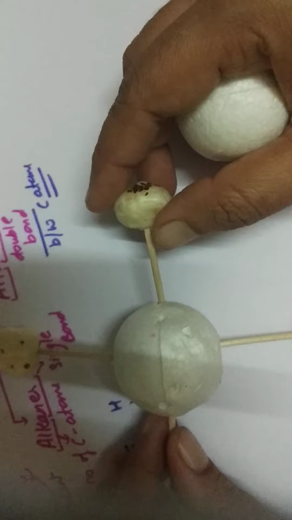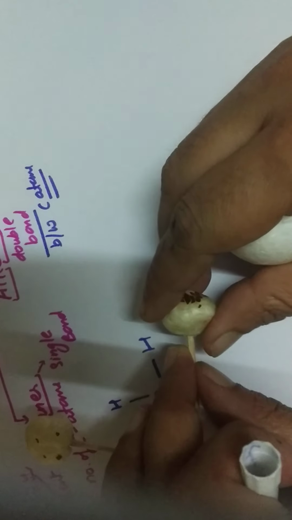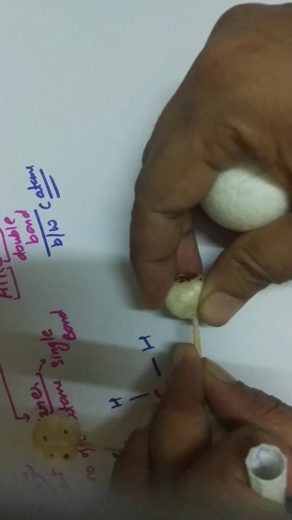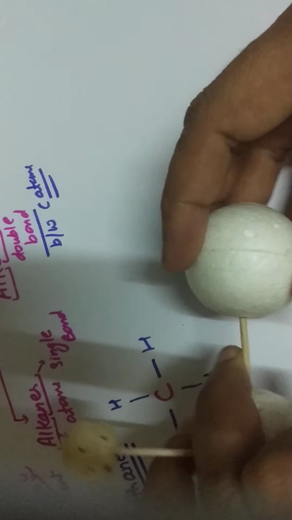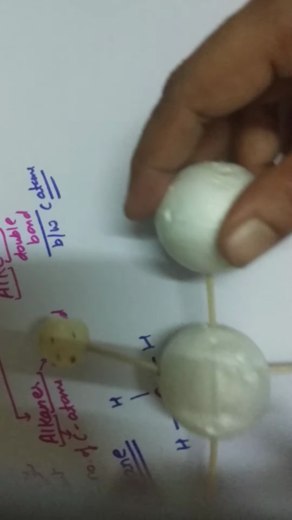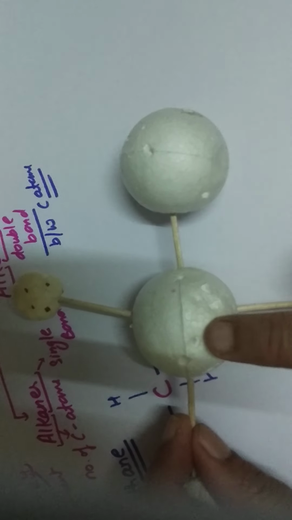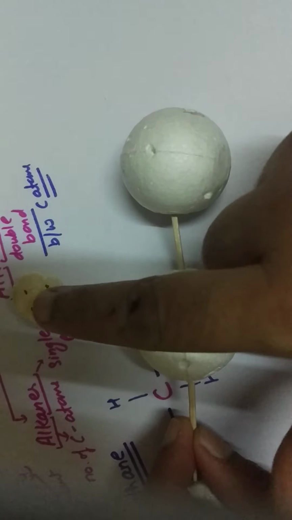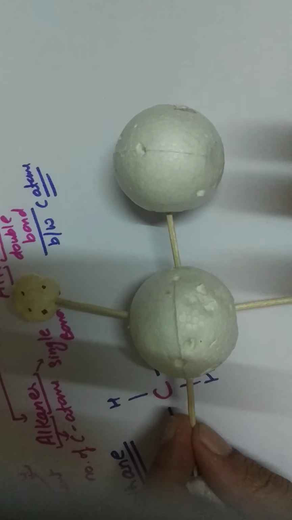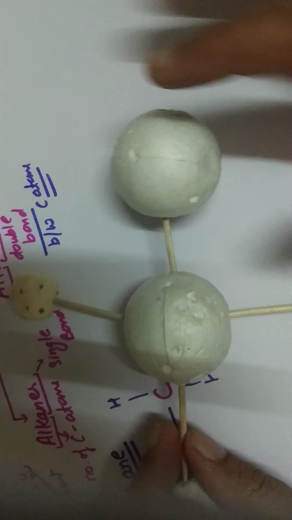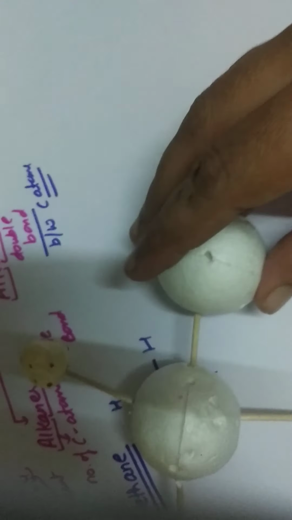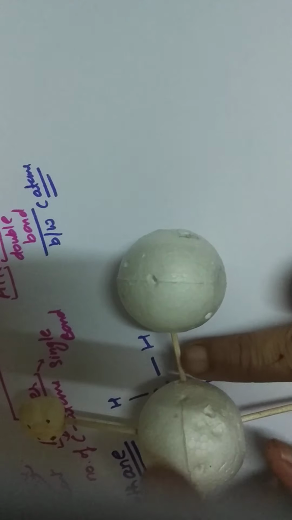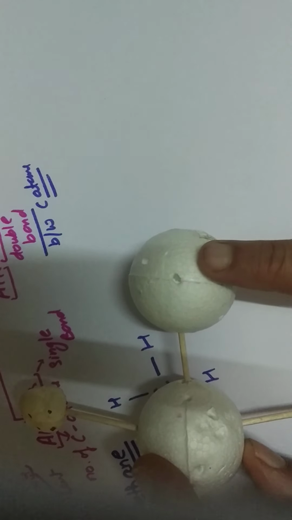In this case, with 2 carbon atoms, obviously we have to attach them. You can see this 1 carbon is attached here, 2, 3, 4. So this carbon is making 4 bonds. Now if we look at the other carbon, it is making only 1 bond, but this bond is counted for this carbon also.